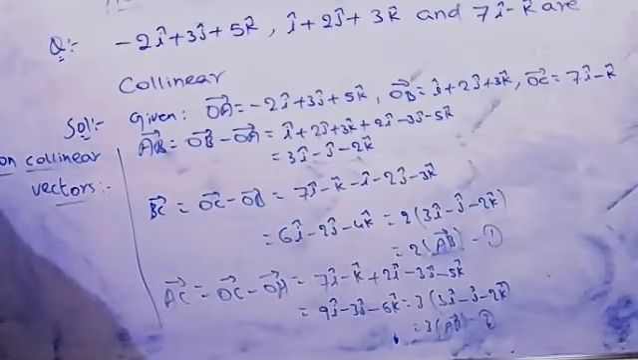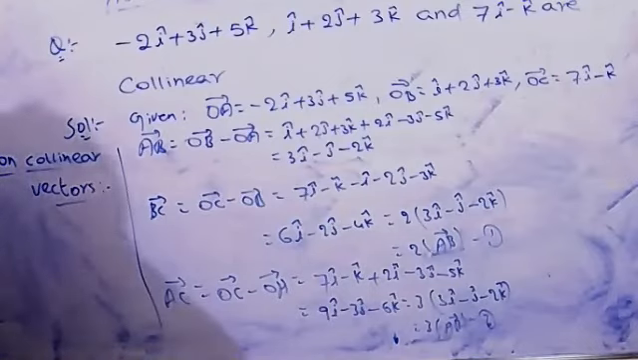So what do I mean by coincident here? It does not belong to it, it does not pass through the same point. Vectors whose directions are neither parallel nor coincident are called non-collinear vectors.